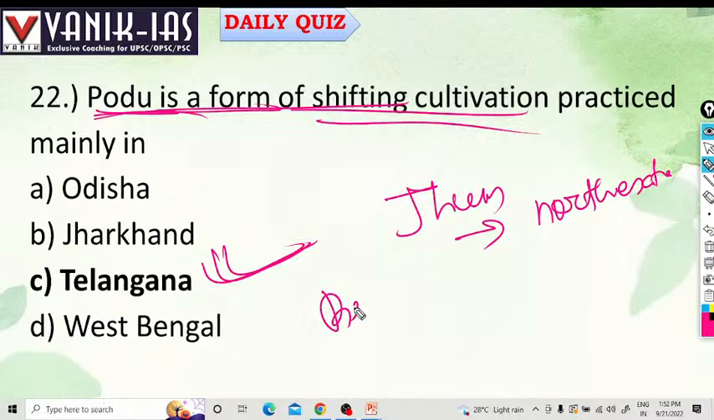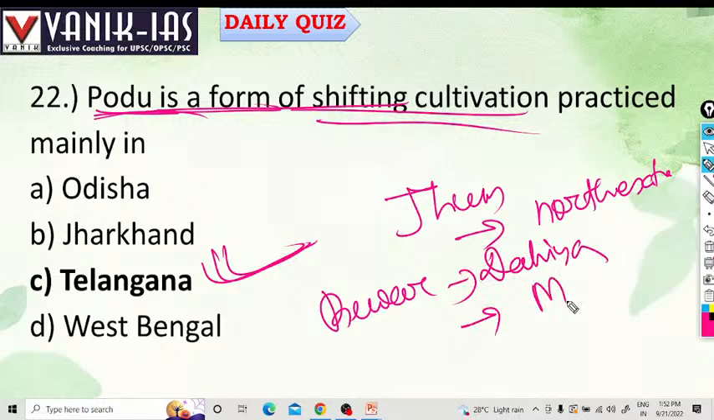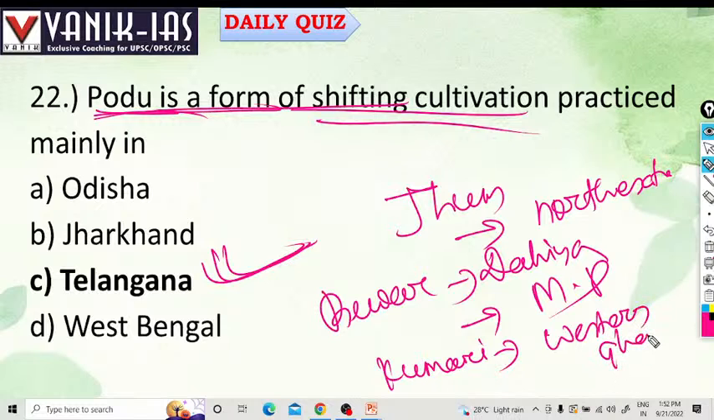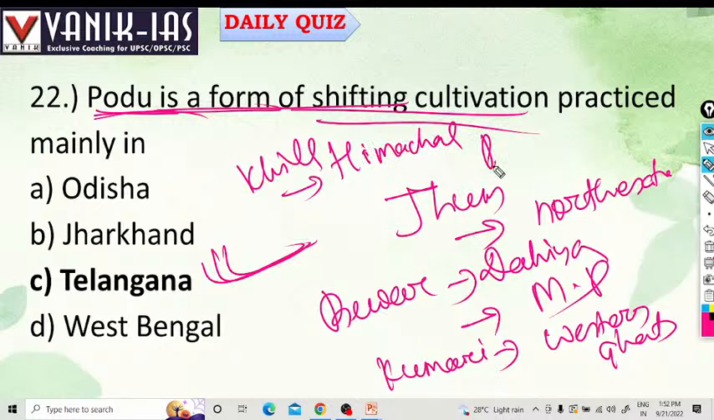Bewar or Dahiya in Madhya Pradesh. In the Western Ghats, it is called Kumari. In Himachal Pradesh, it is called Khil.